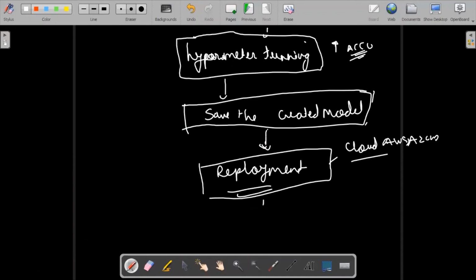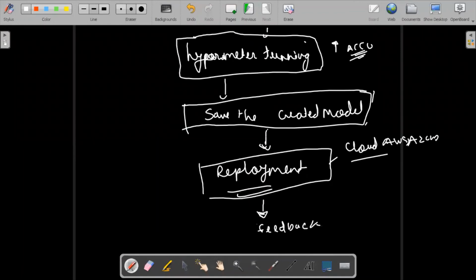So after that, it's not like an end. From an industry point of view, now this got deployed. I have just created a model, and it's in production. Production simply means my end user can use this model. After that, I'm going to get some kind of feedback.